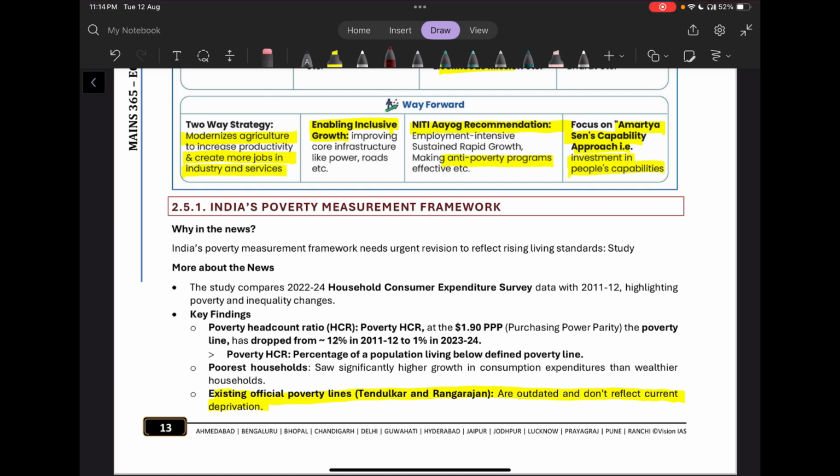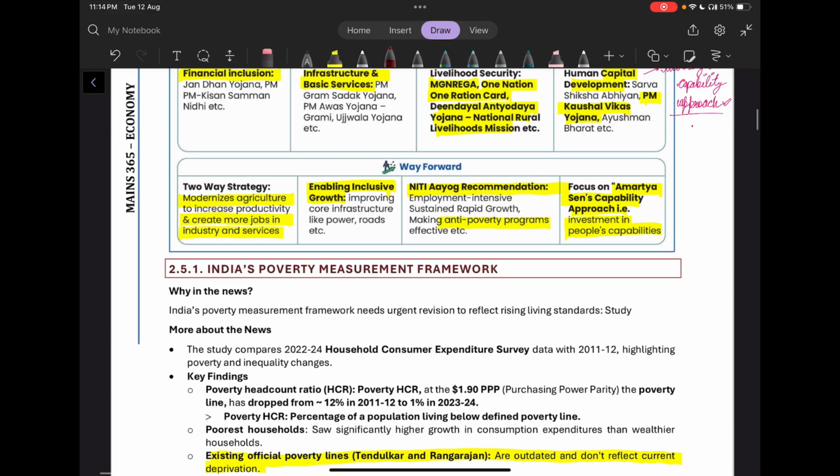Now, in this topic only, we have few more points. So, India's poverty measurement framework. The existing official poverty lines which we use, that is the Tendulkar and Rangarajan suggested ones, are outdated, and the issue is they don't reflect the current deprivation.